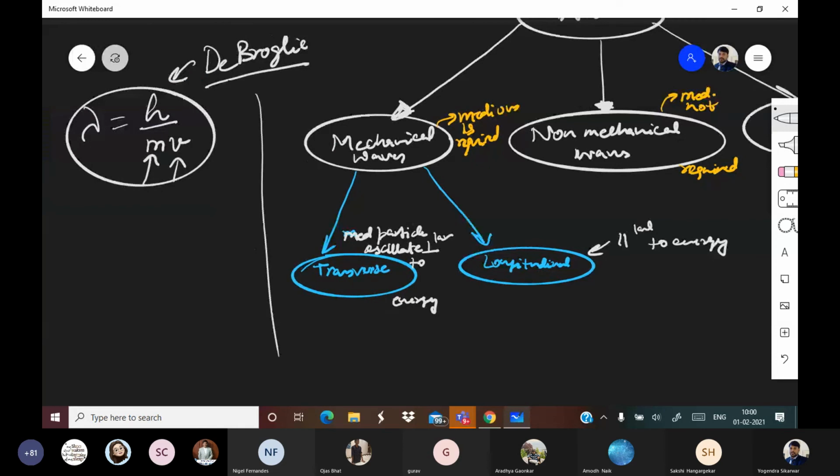Theoretically, you can say that everything can behave as a wave, matter wave basically, and everything can behave as a particle also. The latest conclusion is that everything is mass and everything is wave. Mass and waves can be interchanged.